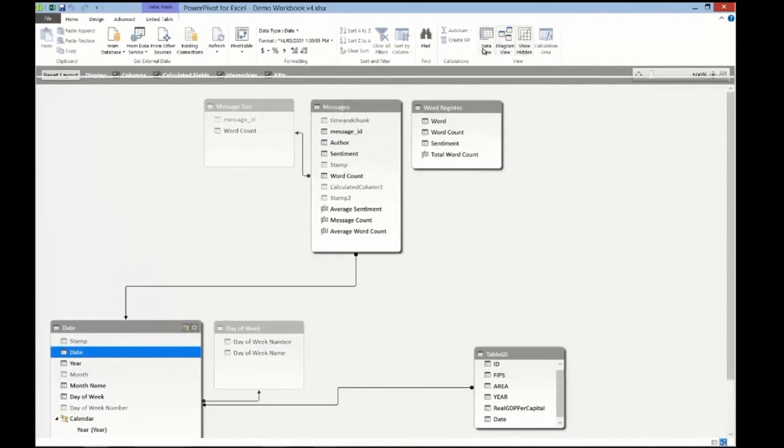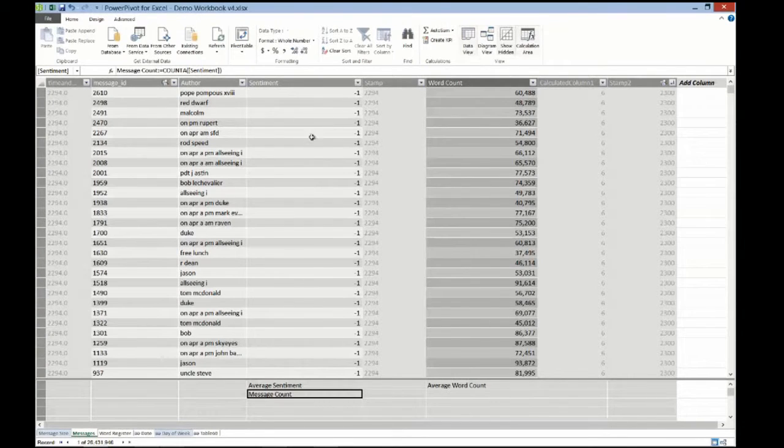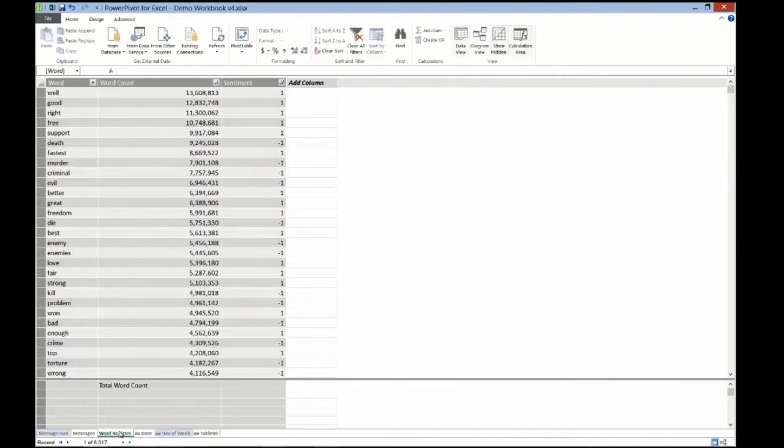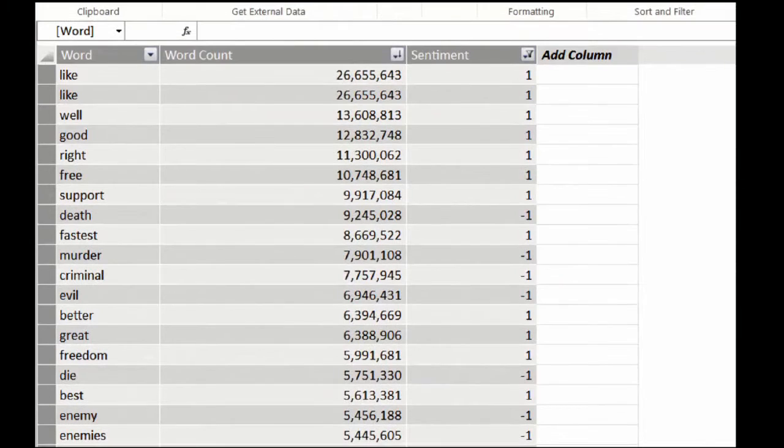So if we go take a look at the actual data under the covers, I was particularly interested in those words, to be honest with you, just to see what people had been saying in that 35 gigabytes worth of messaging. Interestingly enough, most people are positive when it comes to the high frequency words they use. You'll notice there were 26 million repeats of "like." And of course, with typical data quality issues, I had 2 of them. But anyway, don't worry about that. We'll leave that to the data testing team to figure out.